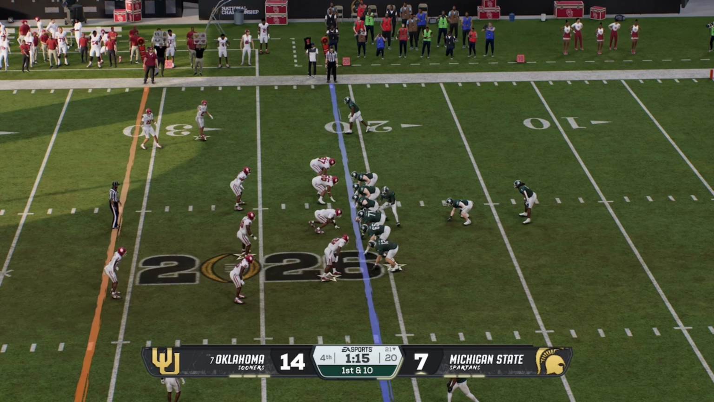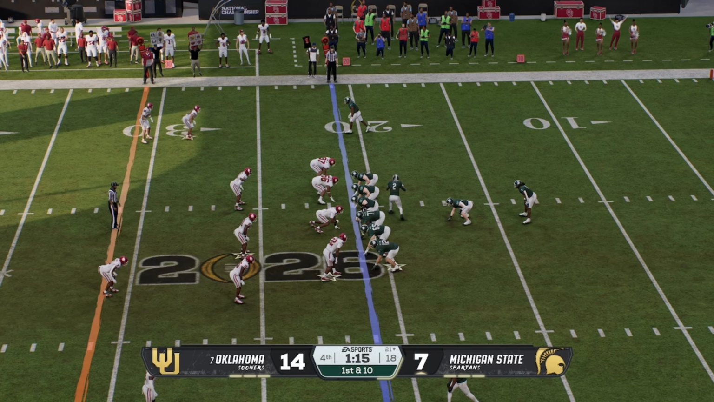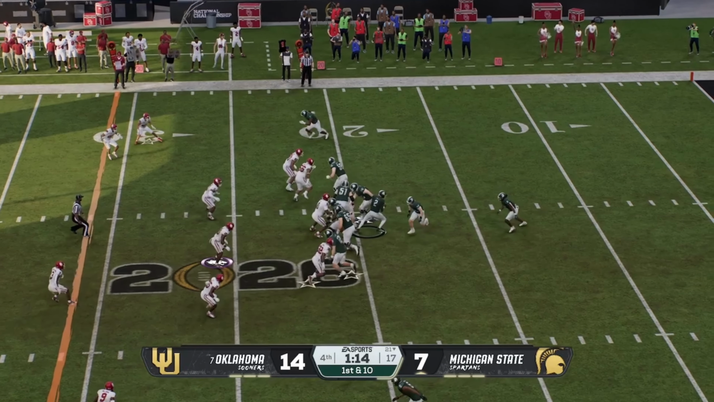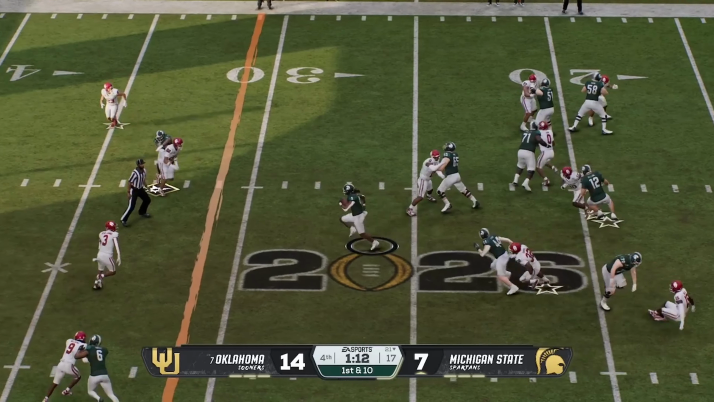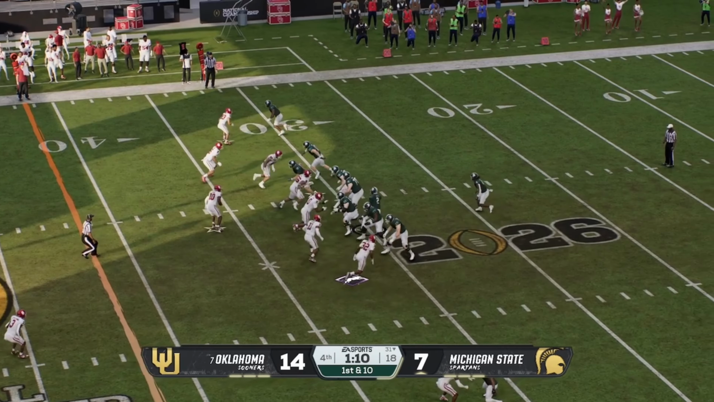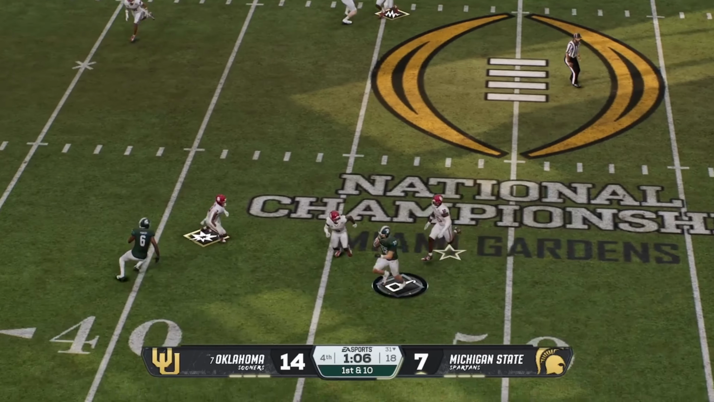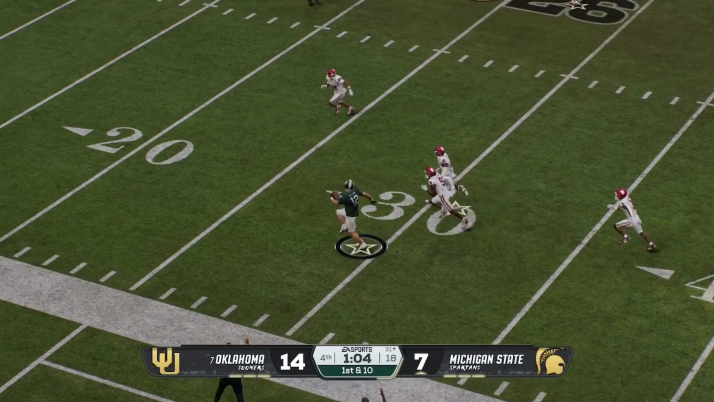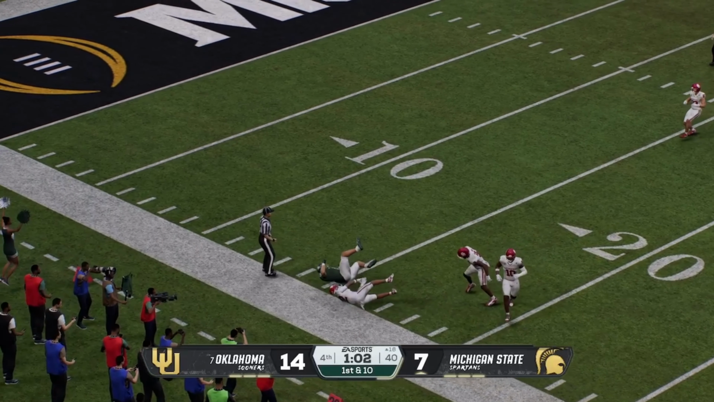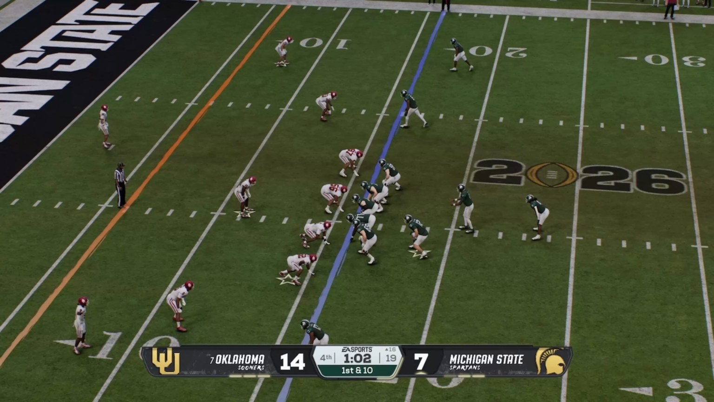But we have seen crazier comebacks on this channel before. Michigan State is going to need some big plays to come back here. It would be a miracle if they could. A great run will start it off. Drops back, finds him, and he's gone. Running 40, 30, going to go out about the 15. What a play.